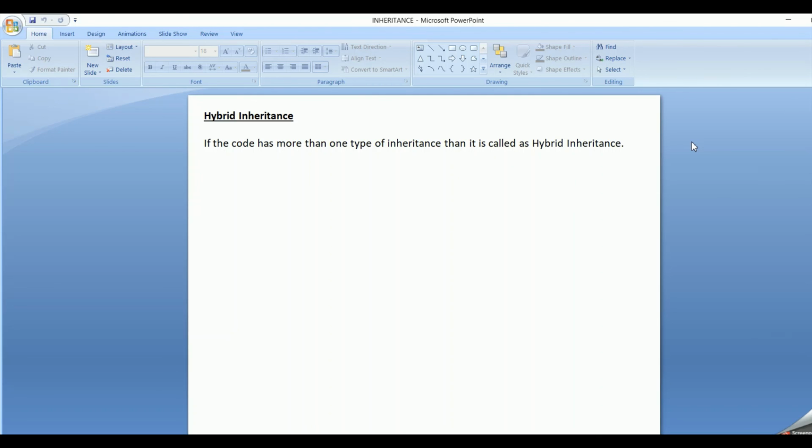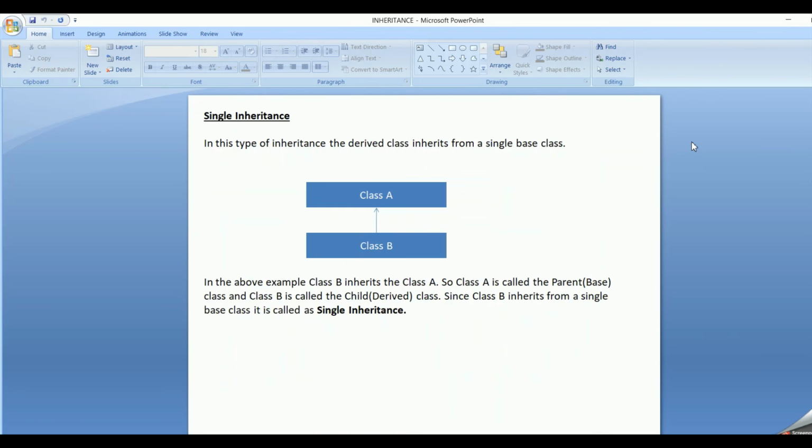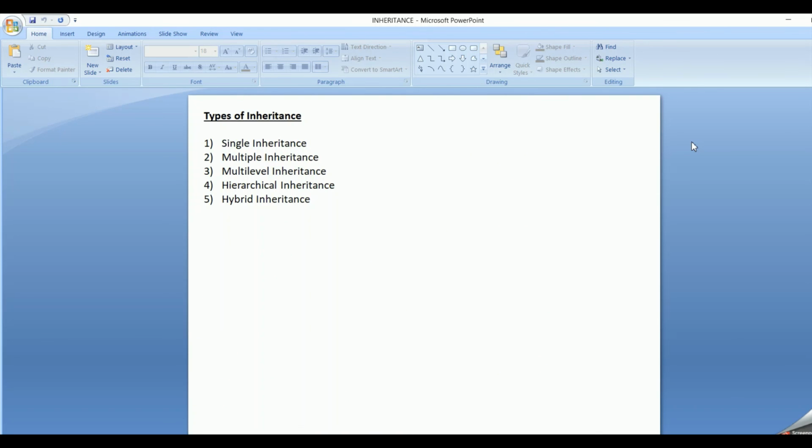Hope friends, it is clear for you the different types of inheritance, that is single, multiple, multi-level, hierarchical and hybrid. Hope it is clear for you.